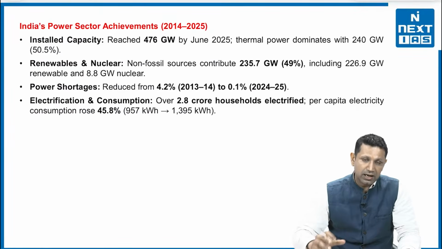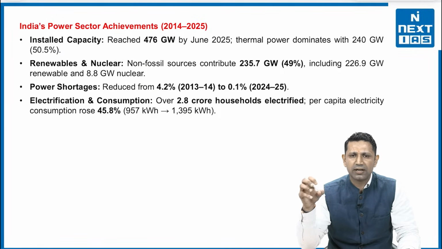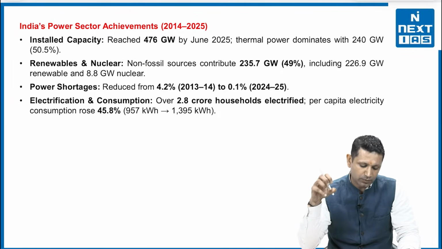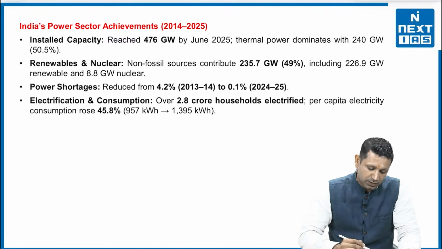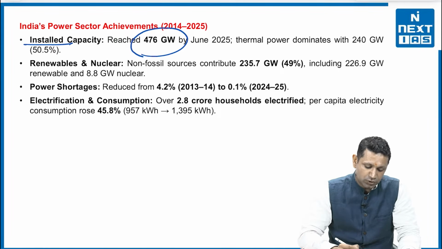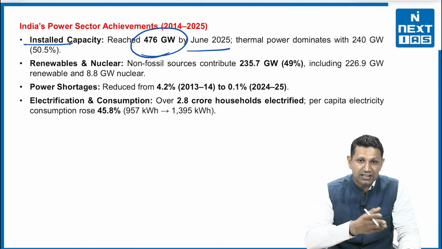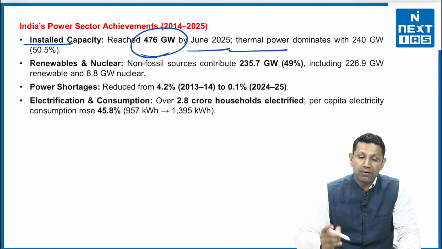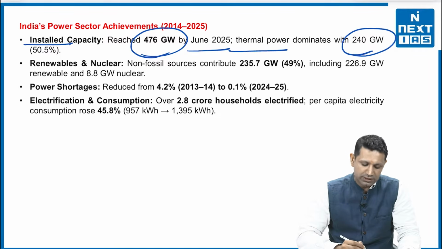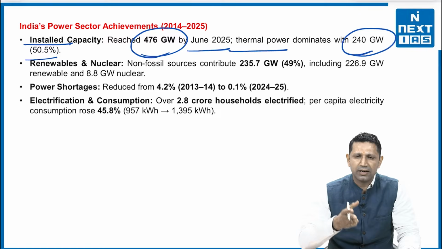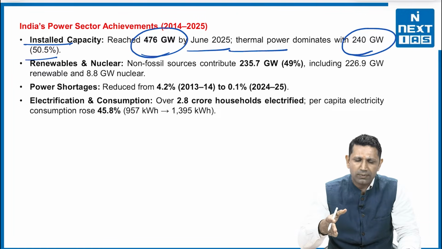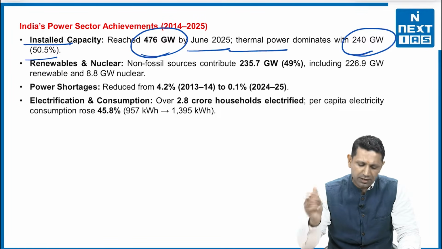Now, the next thing is what has been the journey of the Indian power sector. What is the status right now? If we see the status here, the total installed capacity reached 476 gigawatts in June 2025. So this is last year's data. Thermal power is still dominating with 240 gigawatts, that is 50.5%. In the coming future, renewable energy is going to take over thermal energy.